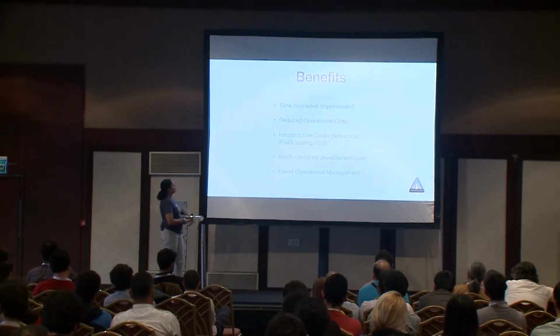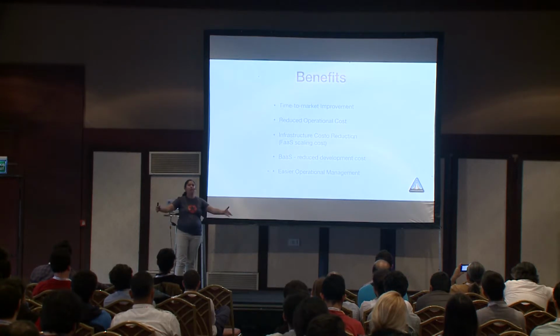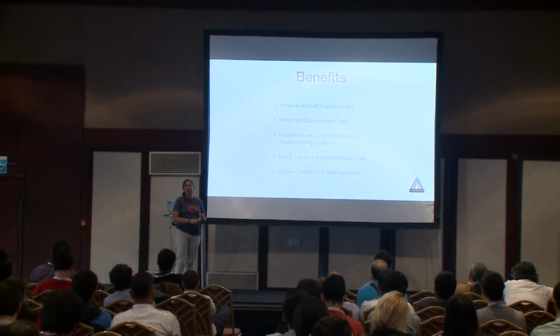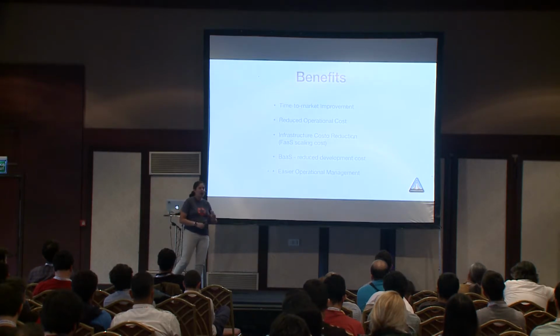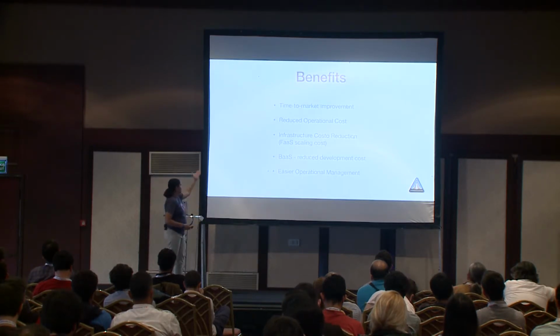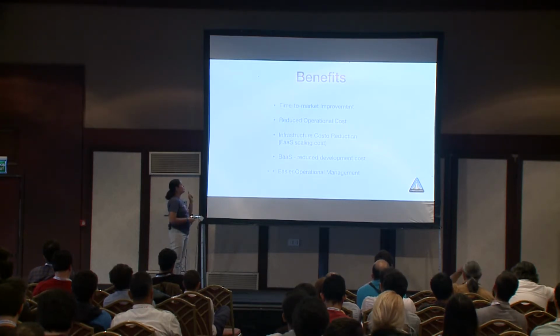The benefit of that is that we reduce the time it takes to create something and put it in production. Since I don't need to create any development environment or configure services for the development part, the QA part and then production, I just put the code and it's running. The next thing is that we reduce the operational cost.